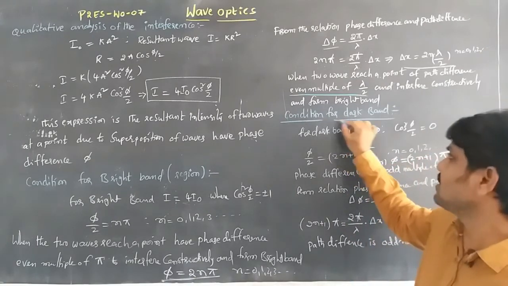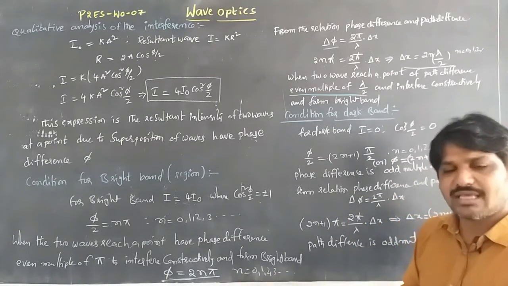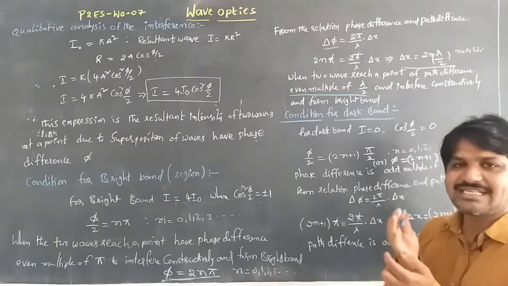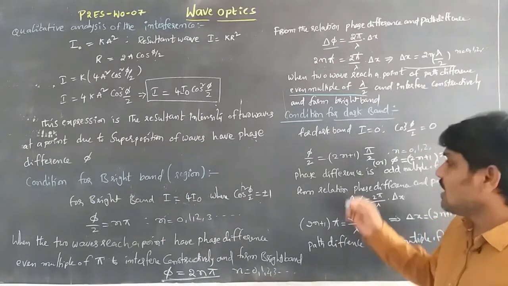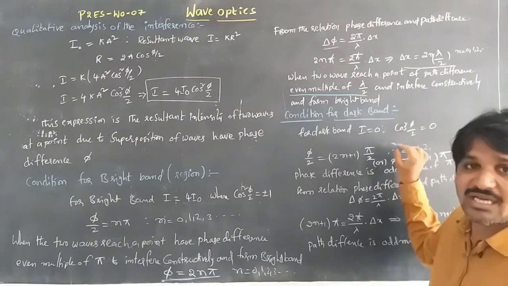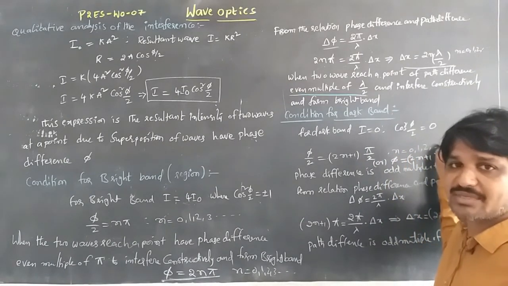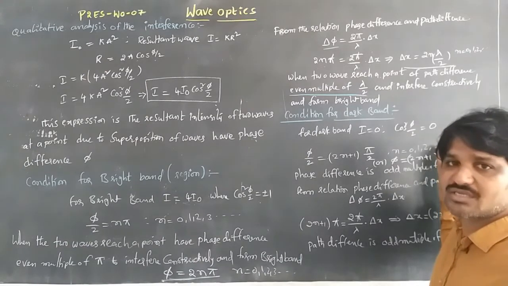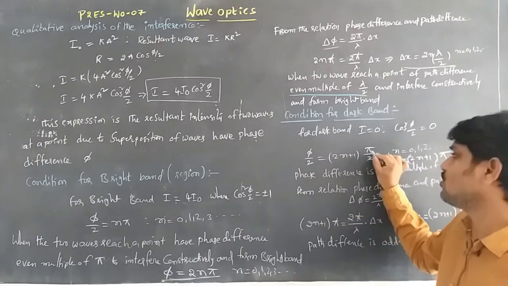Then for the condition for the dark band, whenever the intensity is 0, only then are the dark bands formed. In case I is equal to 0, cos square phi by 2 must be 0. This happens only for odd multiples, so phi by 2 is equal to (2n plus 1) into pi by 2.